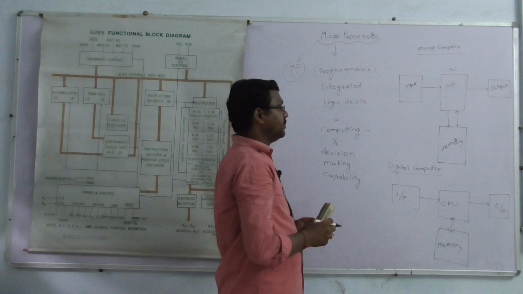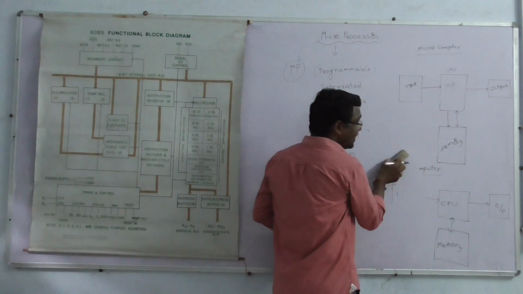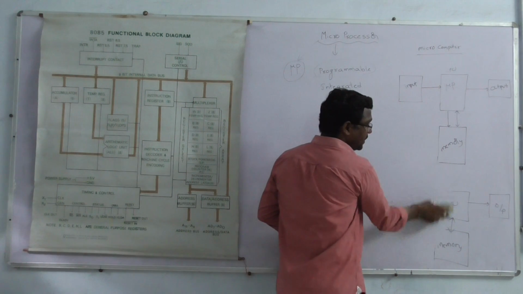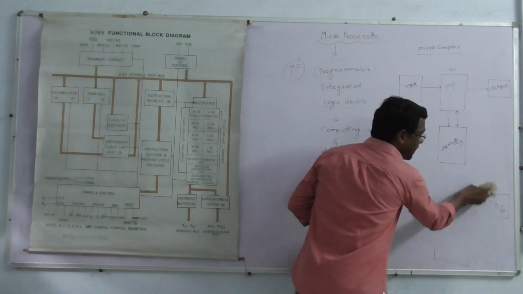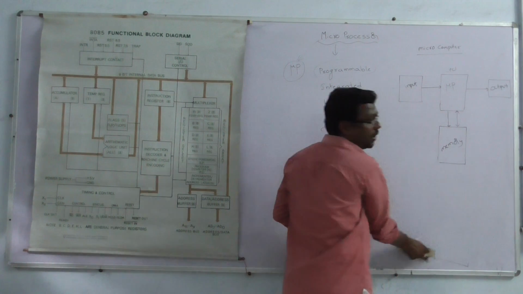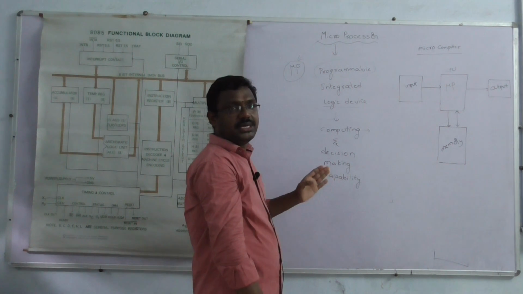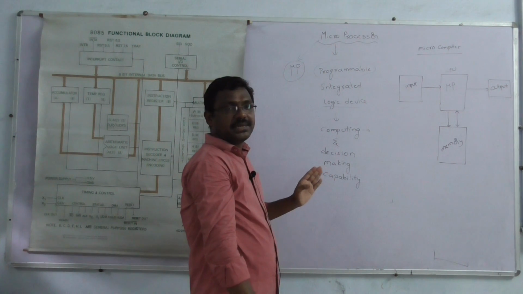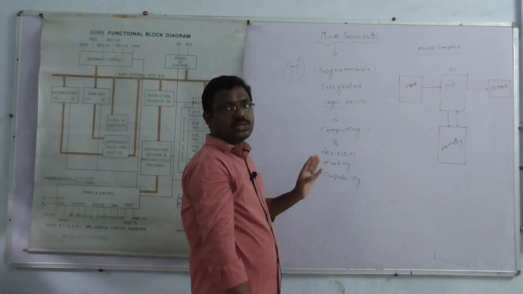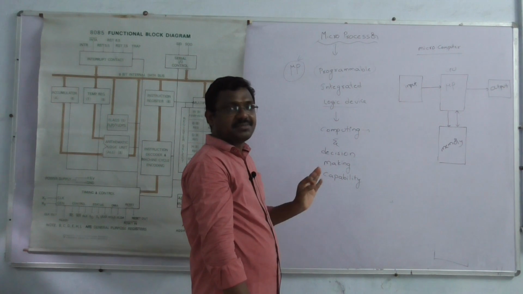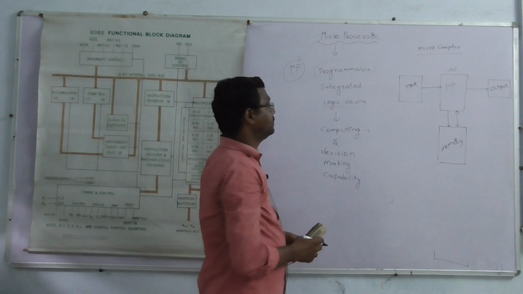Microcomputer can understand information represented in binary form, either zeros or ones only. It can understand the information in binary form, represented by either zeros or ones only. That language is the machine language.